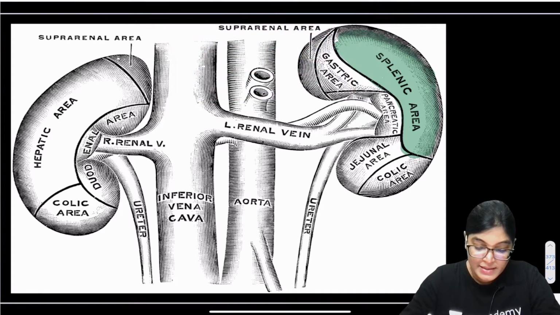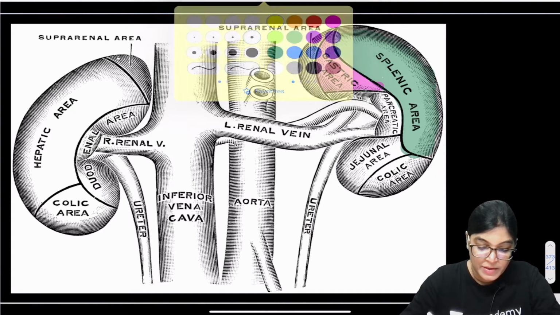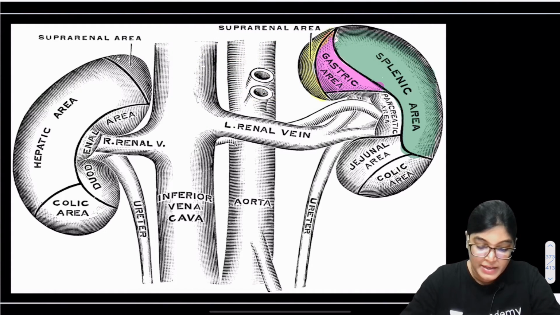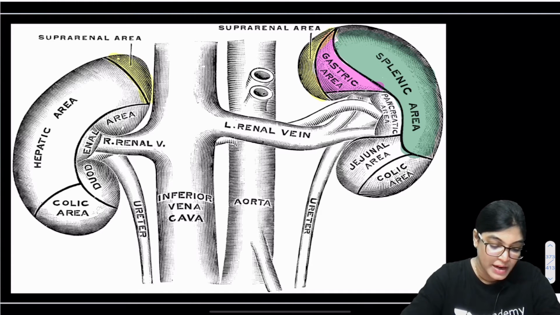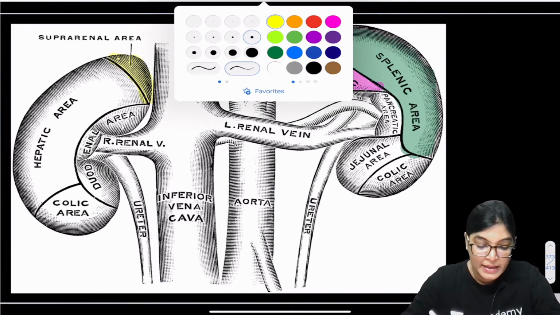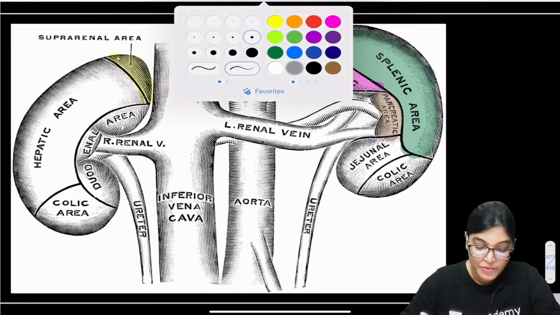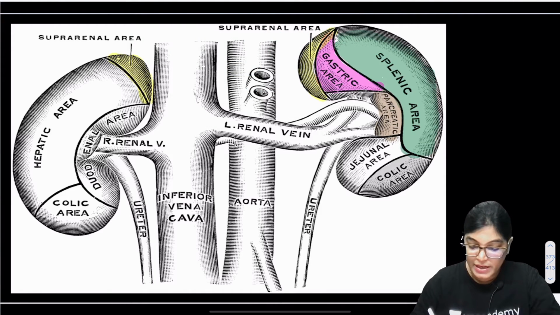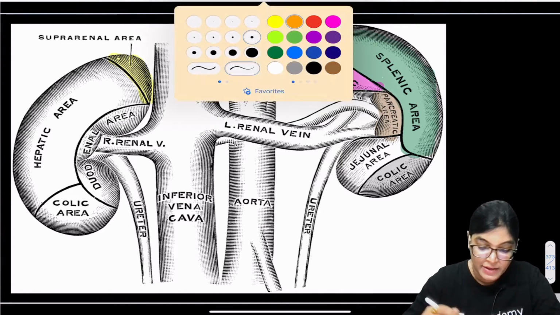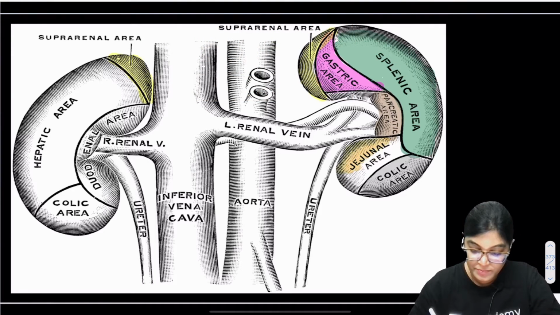Thereafter, you can see adjacent to it we have the stomach, the gastric area, related. Overlying the upper aspect, on both sides, we have the suprarenal areas related. And in the case of the left kidney, close to the splenic area, we have the pancreas relation. Lower to this area we have the colic and the jejunal areas related.